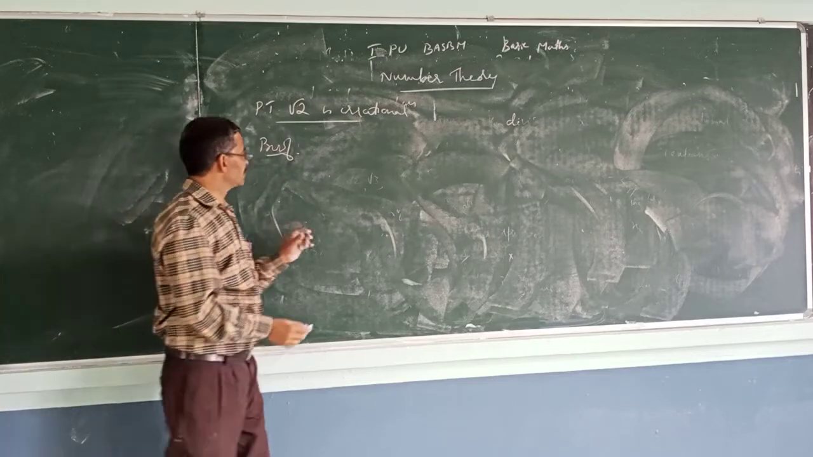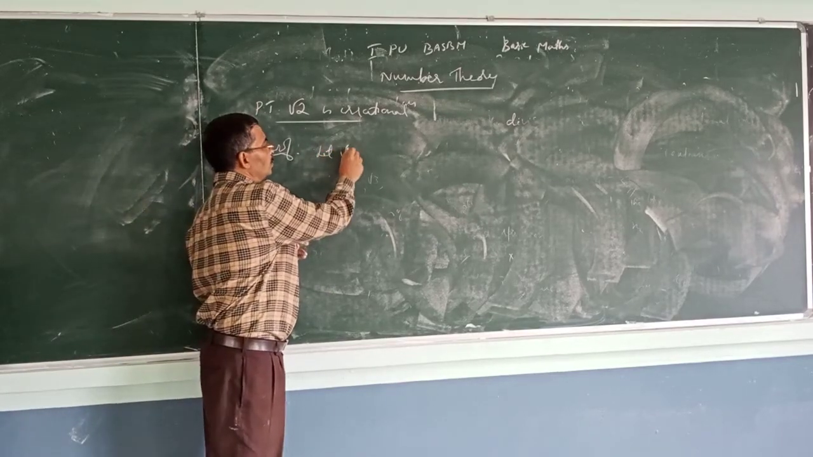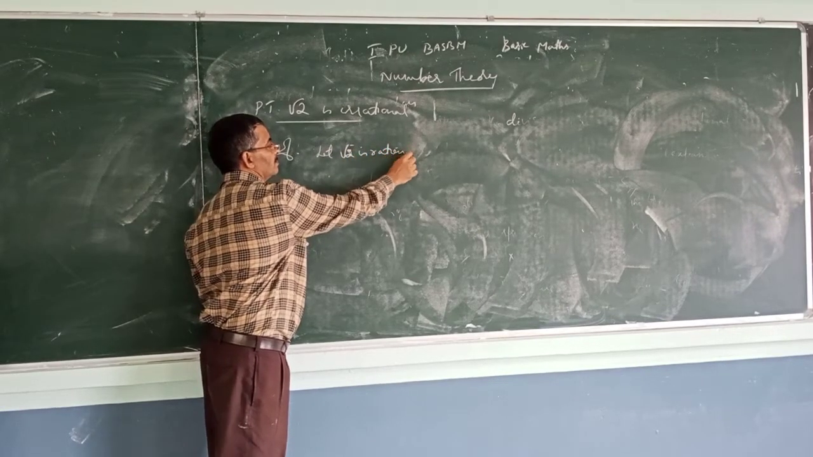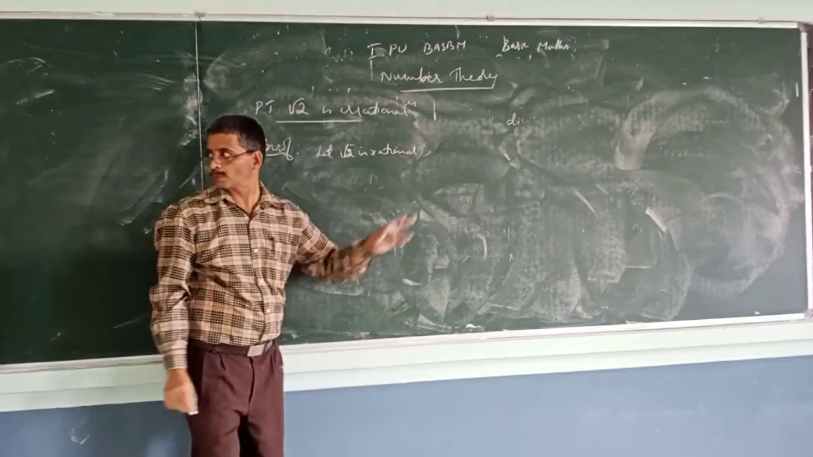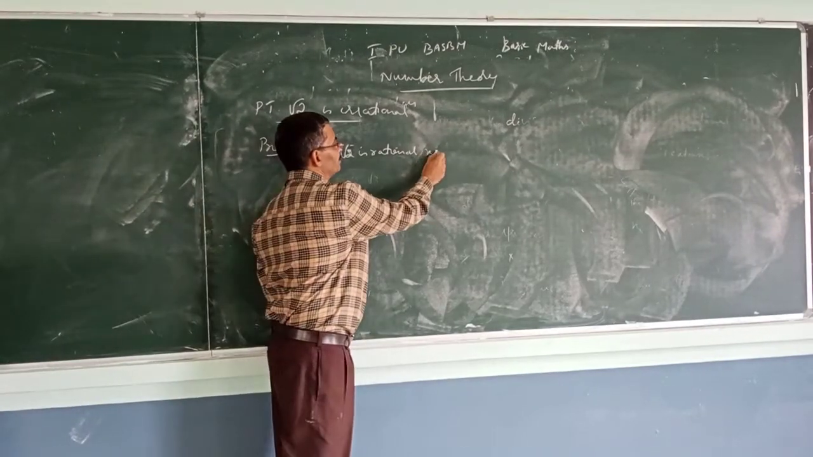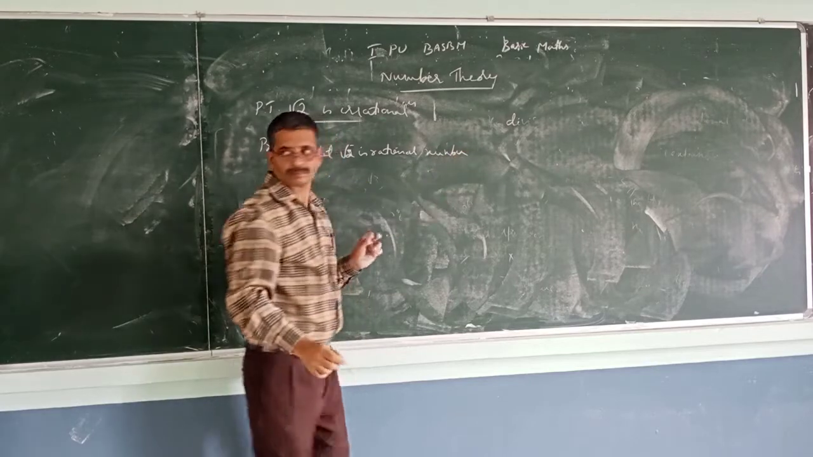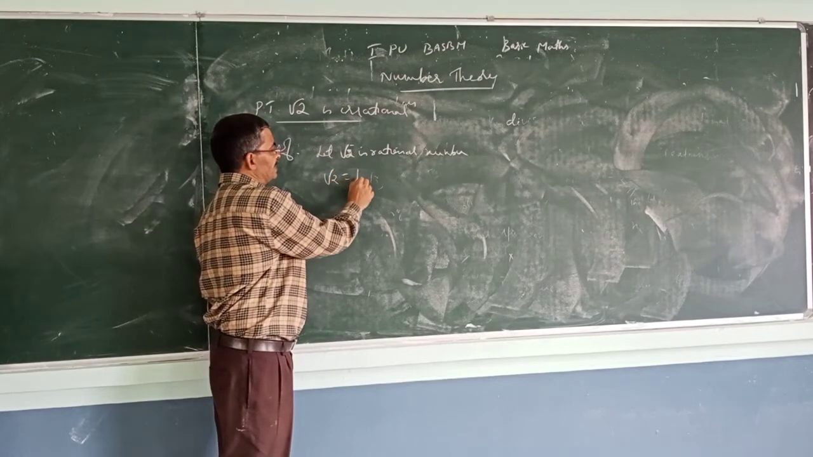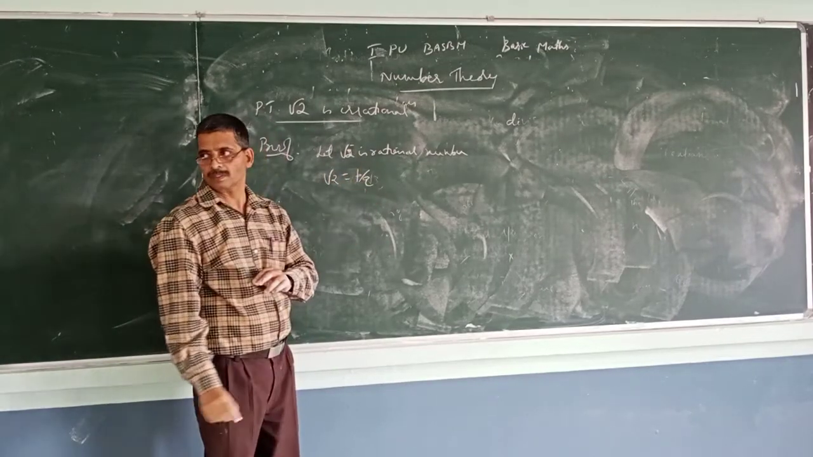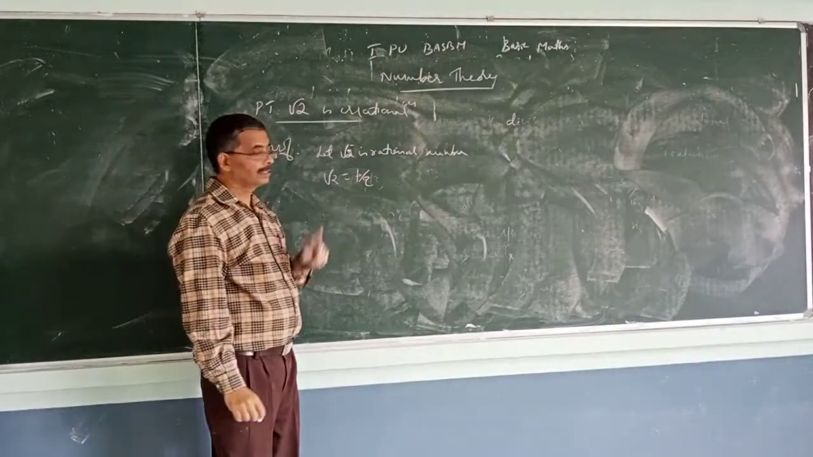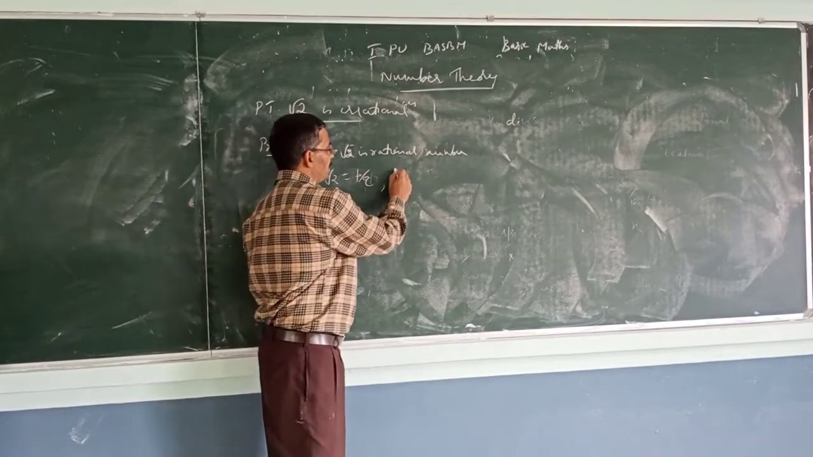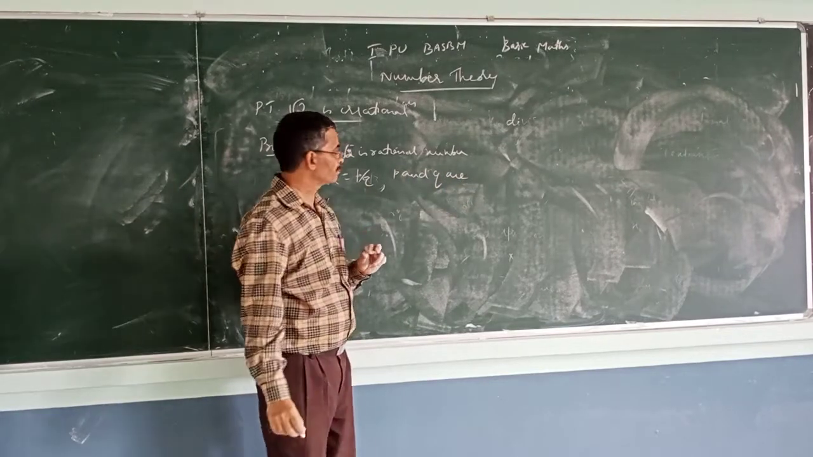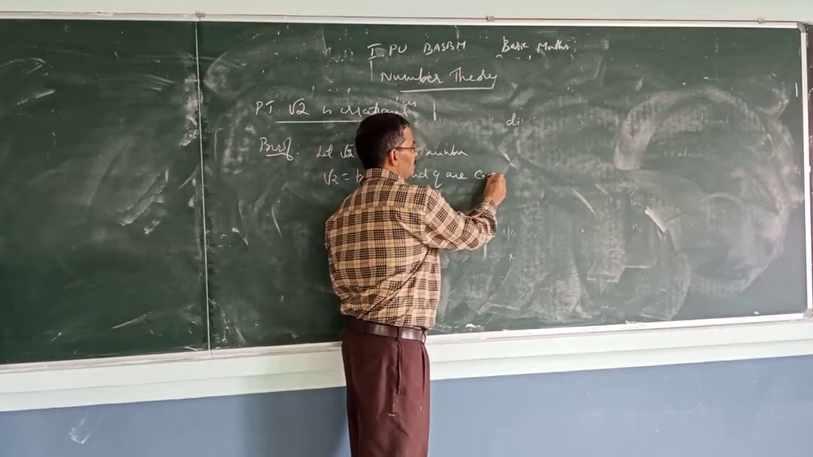Let us assume that root 2 is rational. It is a rational number. Then root 2 can be represented as p by q form, where p and q are co-primes.